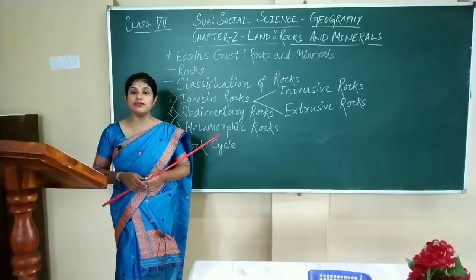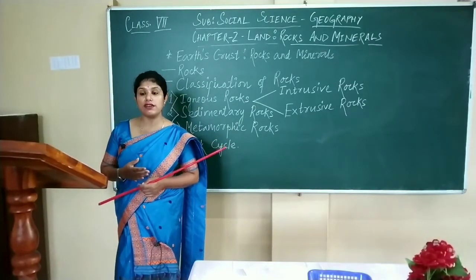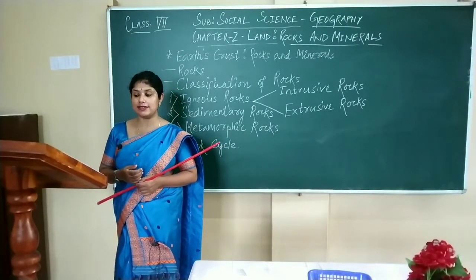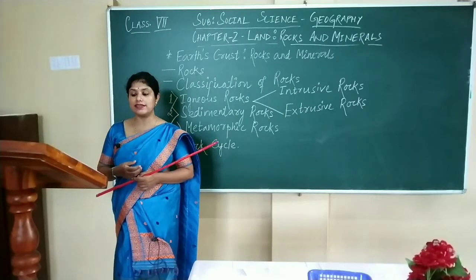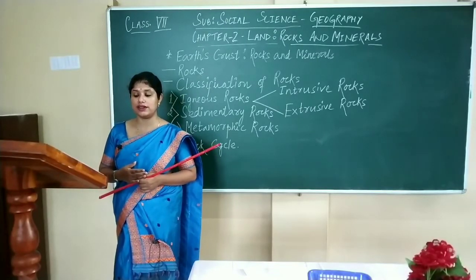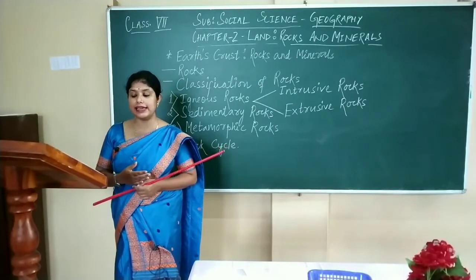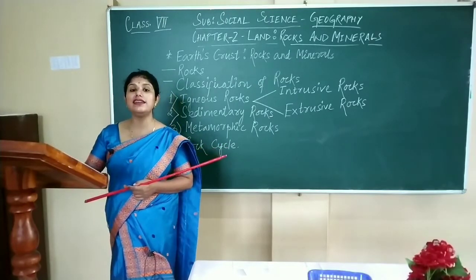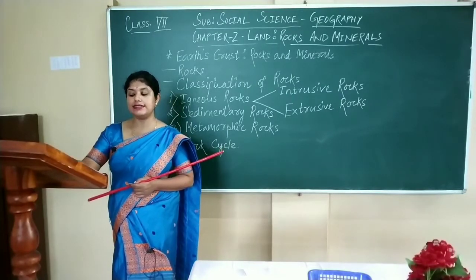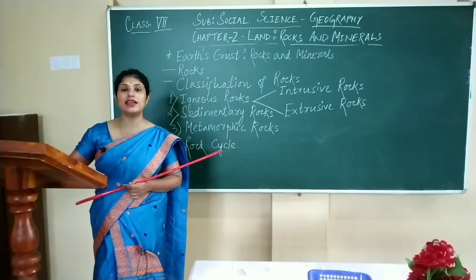Next, extrusive rocks. Extrusive rocks are formed when magma or lava from inside the earth flows out on the surface of the earth. They cool on the surface of the earth. As they cool quickly, they have fine grains or form small crystals. An example of extrusive rock is basalt.